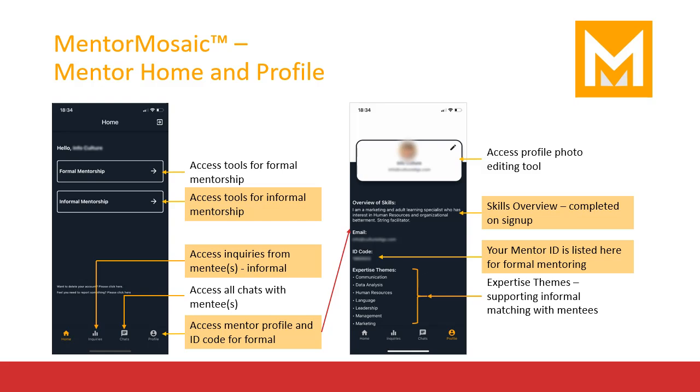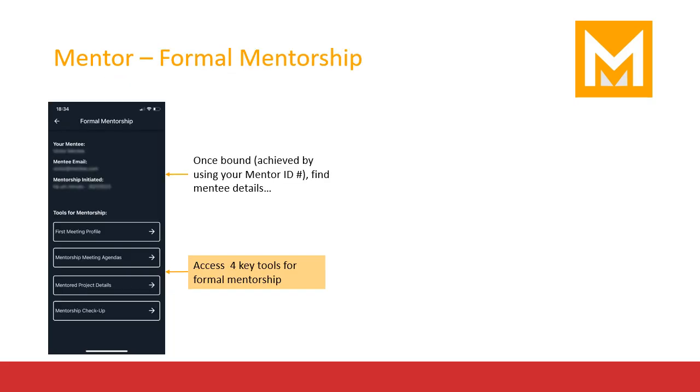You should share this number with a mentee with whom you've been matched so they can initiate the mentoring bond. When your mentee has entered your mentor ID number correctly, both you and the mentee will see the mentorship listed on your formal mentoring screen. You can drill into a mentoring pair by clicking on the list item, and you will see access to the tools for formal mentorship. As you access the tools, you will see lists of completed forms that you can access, forms that have been initiated or completed by your mentee. We believe you will find access to all completed tools intuitive and helpful to your partnership, and are not showing you the full range of screens that you could encounter.